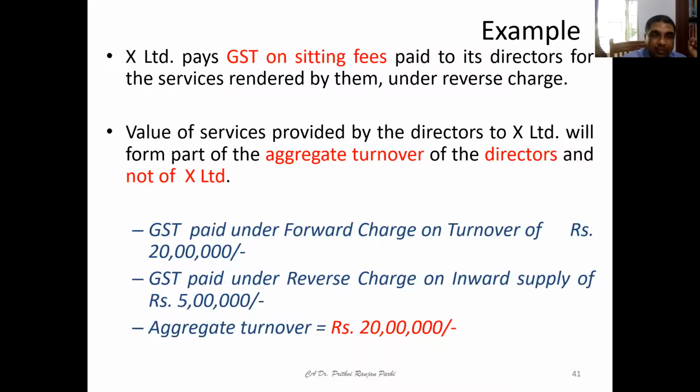Here, when it says GST paid under forward charge turnover, this 20 lakh refers to the turnover. This is not the amount of GST. And this also refers to the amount of turnover. Hope you have understood this.